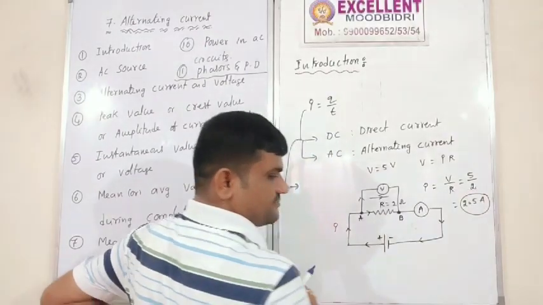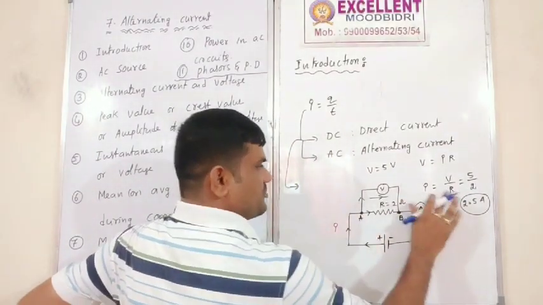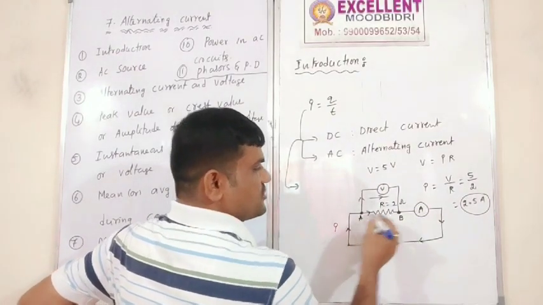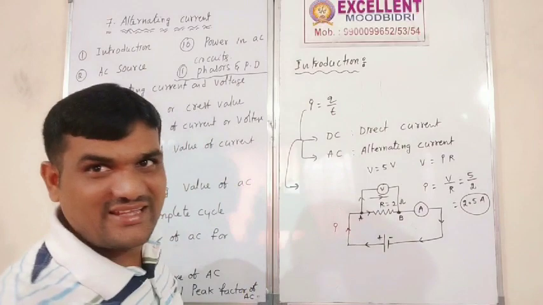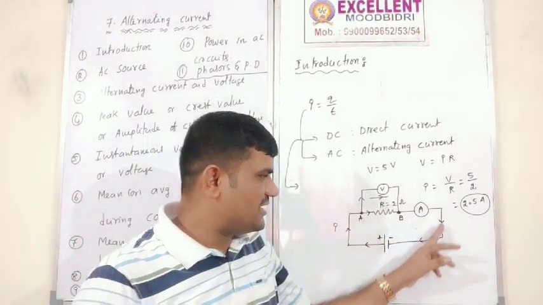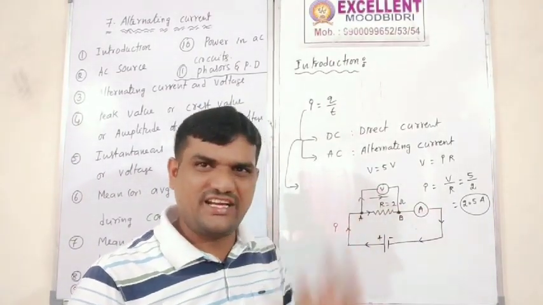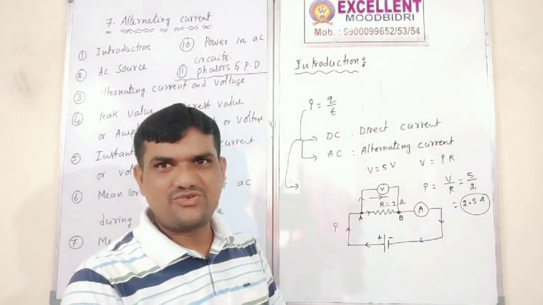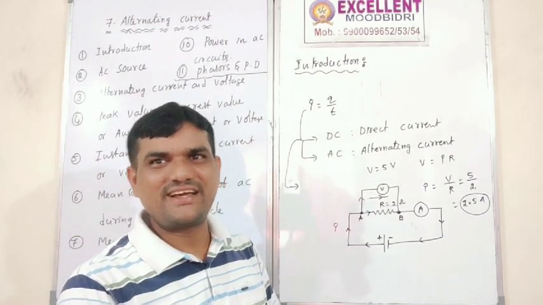The current is 2.5 only. The current magnitude does not change; it keeps moving with the same magnitude. So 2.5, 2.5, 2.5 in this circuit. In this circuit, the current is in only one direction, unidirectional, steady. That's what we are calling this one: the steady current.